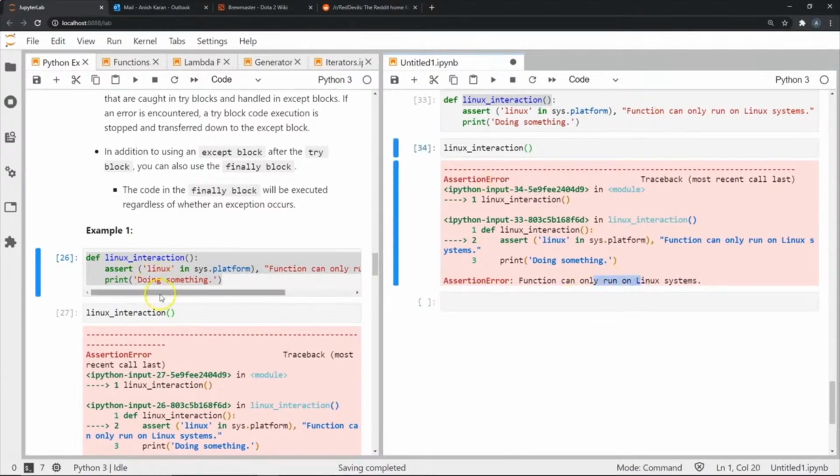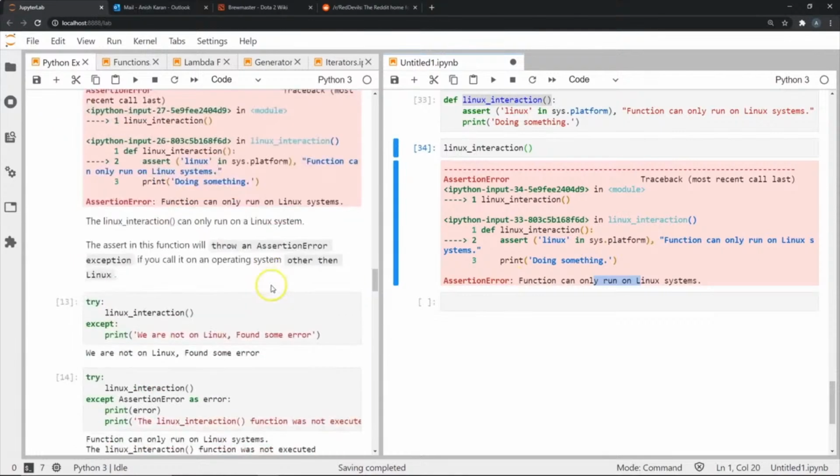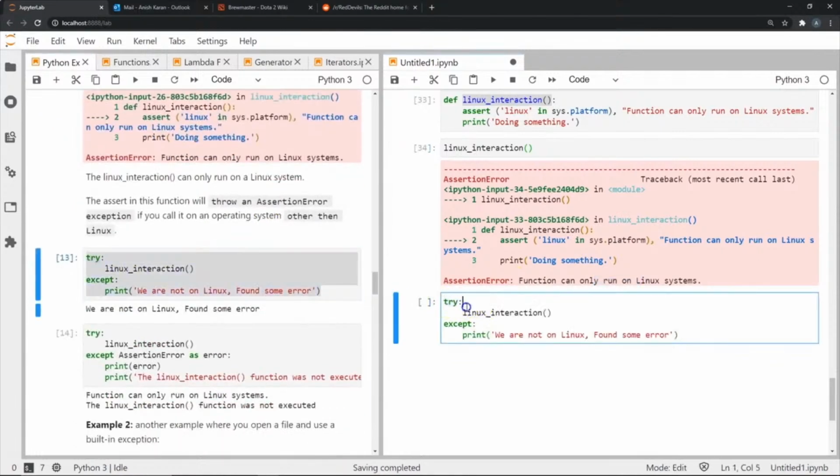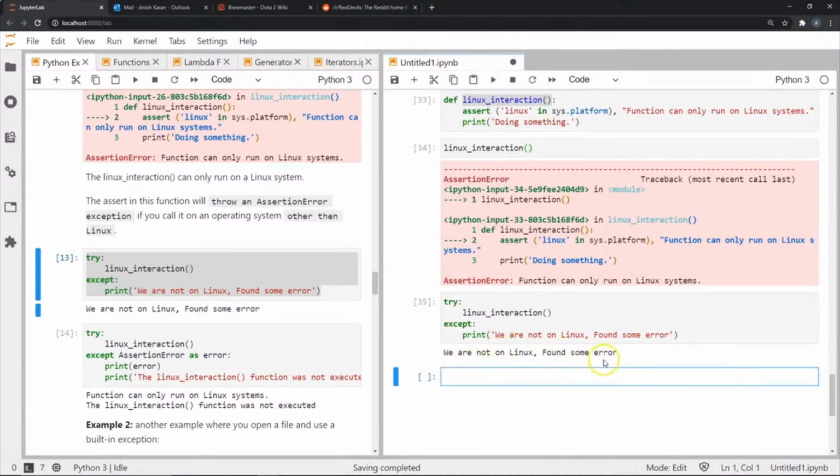Now let's see what happens when we use it in a try and except block. So now I have a try block here in which I am going to try this function, Linux underscore interaction. If I find an error, I immediately jump from the try block into the except block. Now you see the slight difference in how we handle this. When we used the function explicitly, we directly got an assertion error. But when we use a try and except block, we leave the try block immediately and go into the except block, where the only thing we're doing is printing the statement. As you can see, we are not on Linux, found some error.